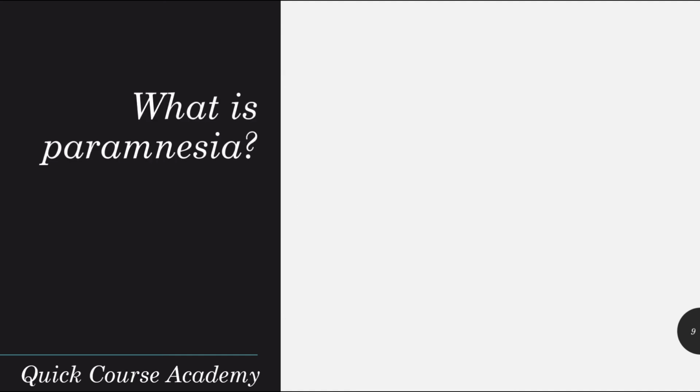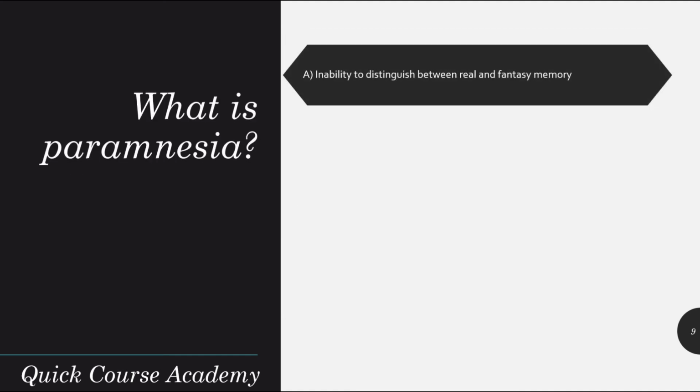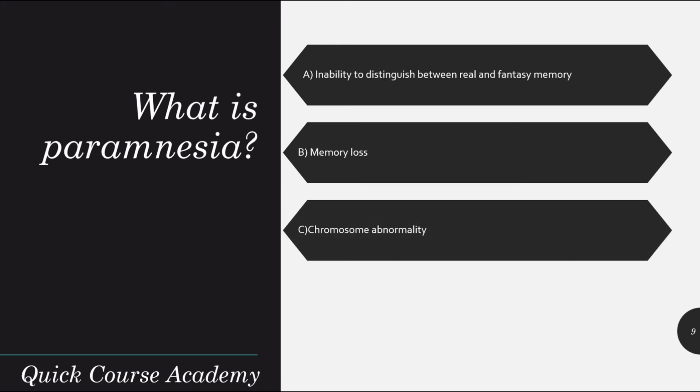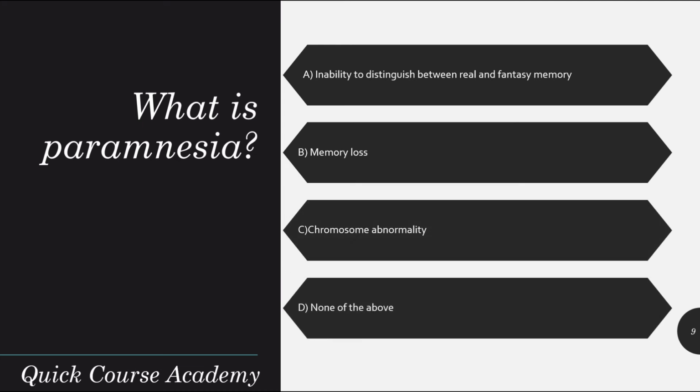What is paramnesia? Inability to distinguish between real and fantasy memory, memory loss, chromosome abnormality, or none of the above. And the correct answer is inability to distinguish between real and fantasy memory.